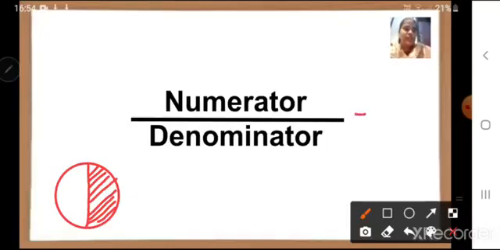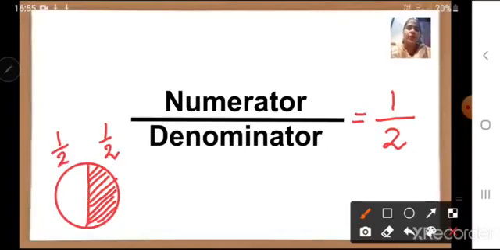So in the denominator we have to write 2. And we are going to find the fraction of the shaded portion. How many parts are shaded? Only one part is shaded, correct? So 1 will be written in the numerator. So this part is your half, and the other part also will be half, which is written as 1 upon 2. So 1 is your numerator and 2 is your denominator.